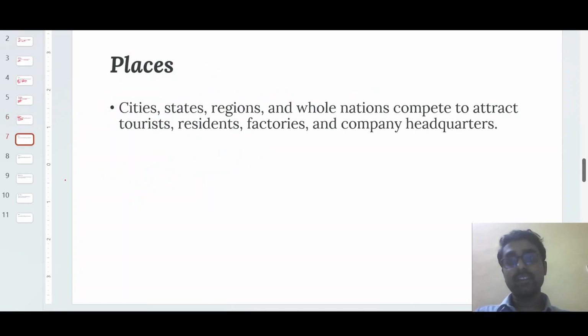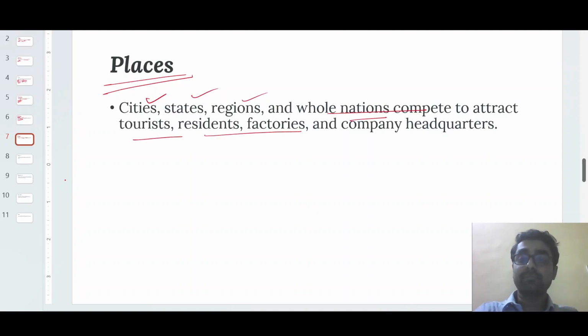Right. Next is what? Next is the place. Place is another thing that can be sold. So that is the different cities, states, regions, and all nations also attract a lot of tourists, residents, factories, and also the company's headquarters. Fine. So in this way, place can be sold.